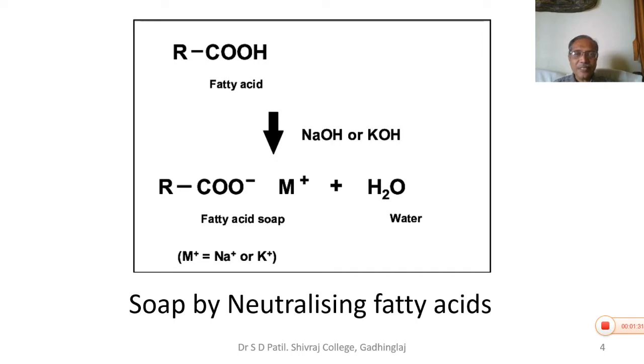RCOOH, which is fatty acid, undergoes reaction with alkali, sodium hydroxide, potassium hydroxide, or something different which is suitable. The reaction is a neutralization reaction, and we get a product RCOOM, that is RCOONa or RCOOK plus H2O. This is a reaction whereby we get soap from fatty acid. So one of the raw materials is fatty acid, the other component is alkali, which is sodium hydroxide or potassium hydroxide.